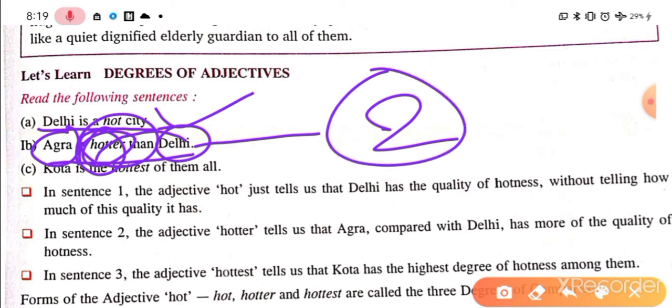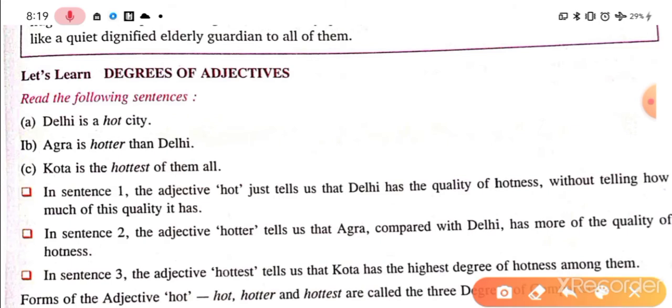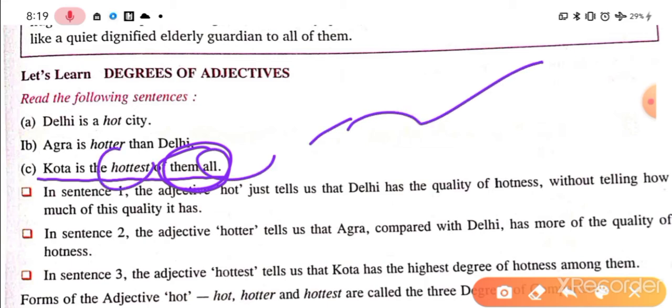If the comparison is among more than 2 things, then there will be another form. Kota is the hottest of all. Hottest of all. It is not from 2 but more than 2, right? So the word hottest is used here. Now this is the motive for why we use these 3 degrees and where we use them. Hot is used when there is no comparison. One common sentence has been stated about the quality of anything, right?